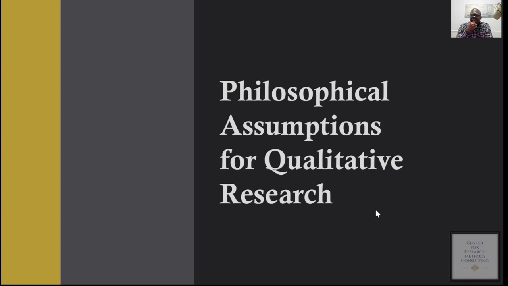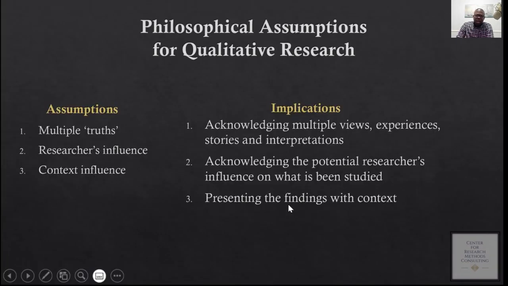It's the same thing as our day-to-day life, right? When you take a specific tool and you want to use it to do a specific job, you have to know what conditions that tool could be used so that you can use it efficiently. So in qualitative research, there are specific assumptions that should be taken into consideration, should be at the back of your mind as you conduct research and also analyze your data.